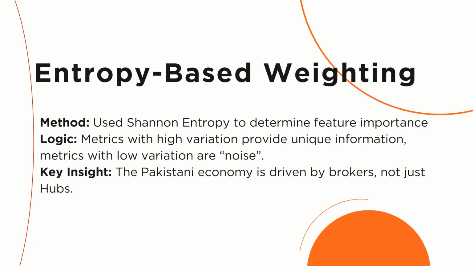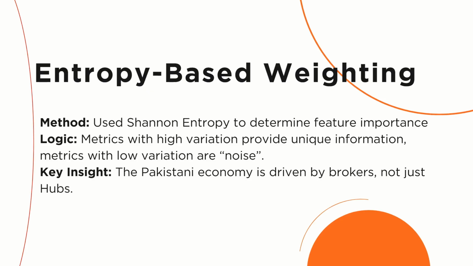So instead of giving everything weights on our own and on our intuition, we used Shannon entropy, which works on a basic logic that if a metric gives everyone the same score, it's just noise, and if it varies, it has some form of information.